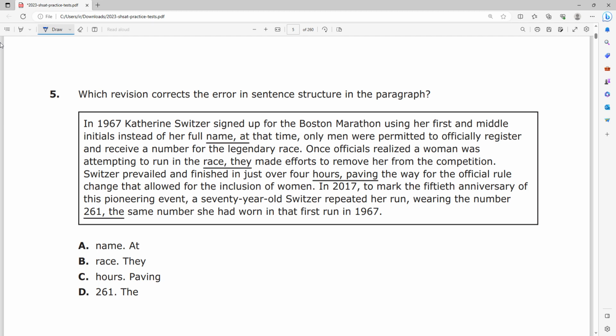Automatically, right here, I see my issue, right? This is a run-on sentence, right? Here's our comma, right? And let's look before and after our comma. I just said that a comma cannot connect two sentences. Let's see if there's a sentence before and after.